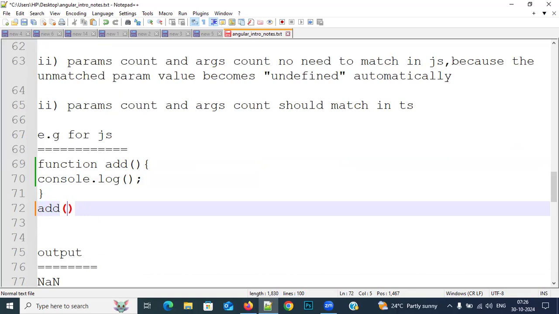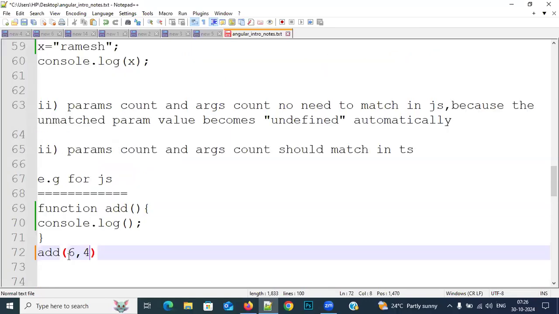Minimum, I'm asking, minimum 2 numbers. For example, I'm sending here 6, 4. Then what can 6, 4 be called? Arguments. Whenever you are calling or invoking a function, those values are called arguments.